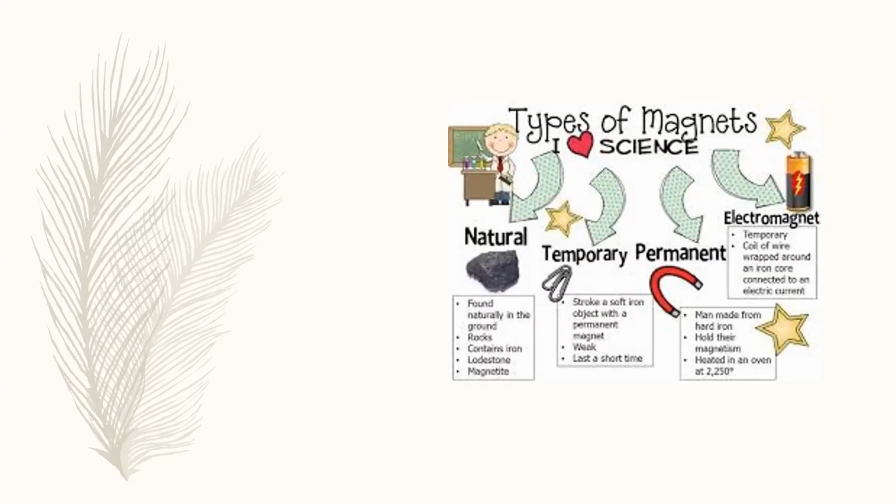The other type is so-called temporary magnets, like soft iron. If you bring a magnet towards these materials like soft iron, then it behaves like a magnet, or its properties will be like that of a magnet. And if you remove the external magnetic field, then its magnetic property will be removed.